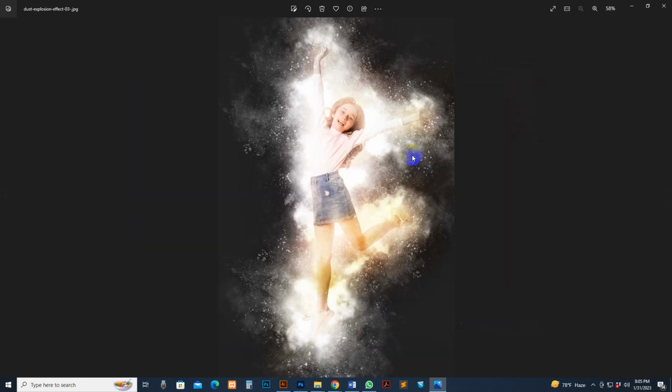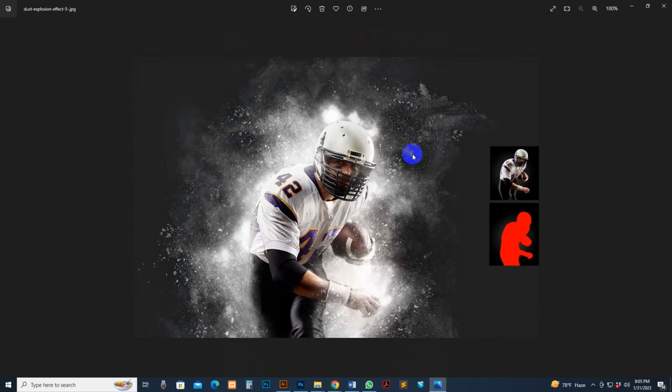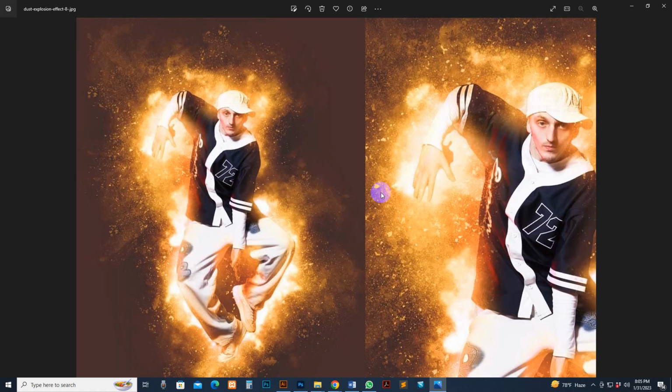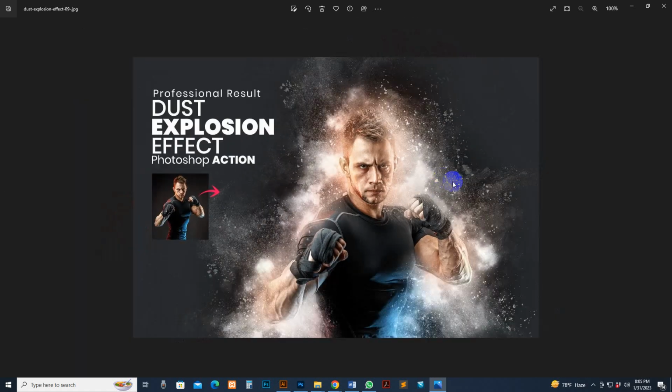This is the action, brush and apply the effect. Now it looks like this. You can very easily change the color, the cover.